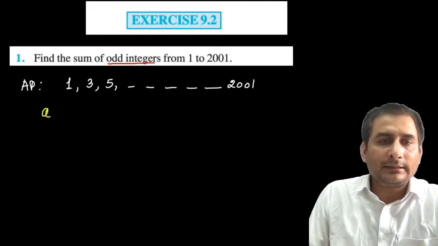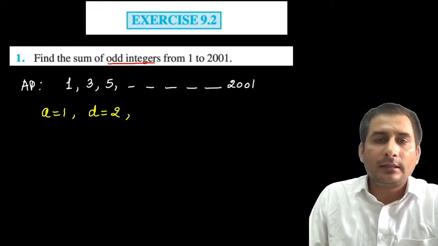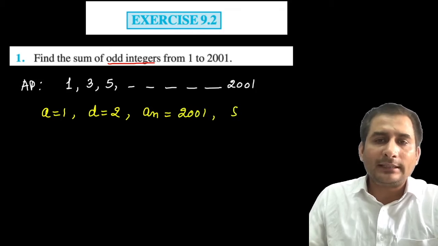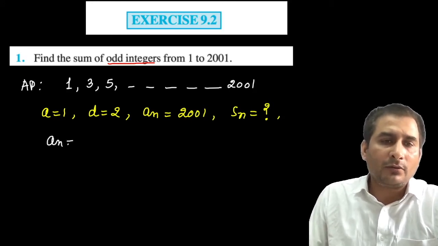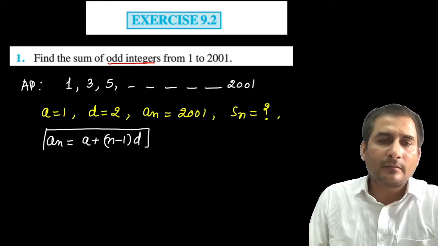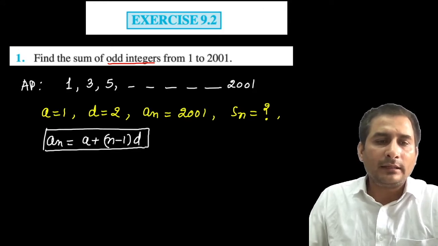What is a in this case? It is 1, and the common difference in this case is 2, right? And the last term is 2001. So we need to find Sn in this case. For Sn we need n. So first of all, let us apply the formula an is equal to a plus n minus 1 into d, and after finding the value of n, then apply the formula for Sn. Sn is n by 2